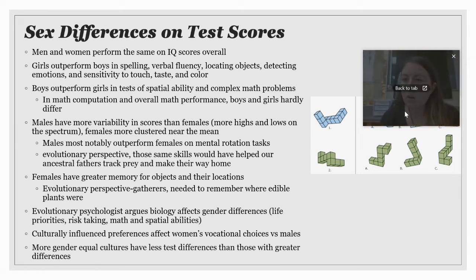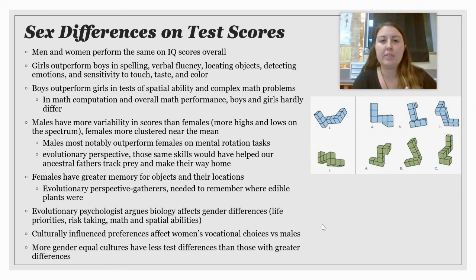Okay, so let's talk about some group differences in terms of sex on IQ scores. Overall, in general, men and women perform basically the same. There's really not much of a difference in overall IQ scores. It's in subscores where men and women tend to perform differently.